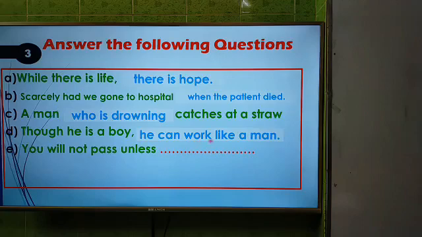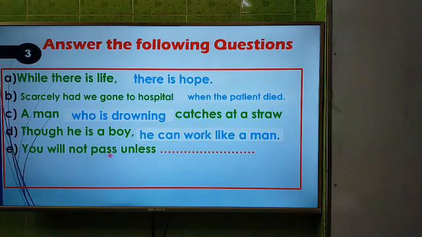He can work like a man. Though he is a boy, he can work like a man. Here the subject is he, can is the auxiliary verb, and work is the present form. Okay. And now the last one: "You will not pass unless ___."